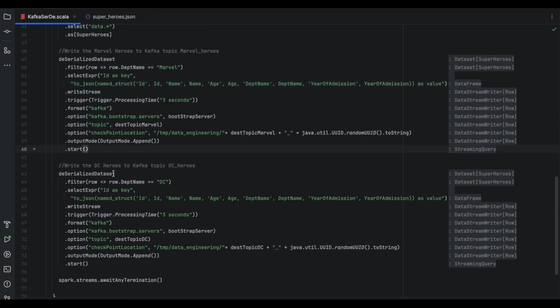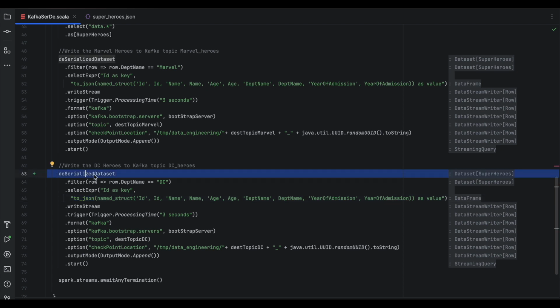Similarly, for the DC topic, just the filter condition is different, where the department name equals DC. Rest all remains the same. Whatever logic you want to incorporate for multi-query streams, you can do that. So you have one source and you want to do some transformation, and then you can write the data to multiple destinations. So this will be a multi-query streaming application.